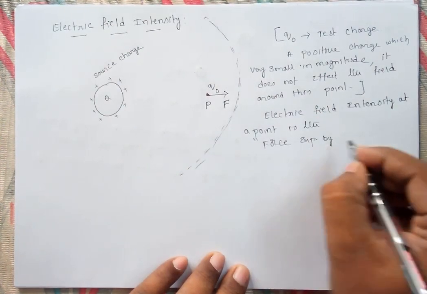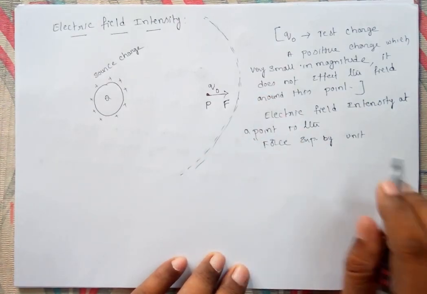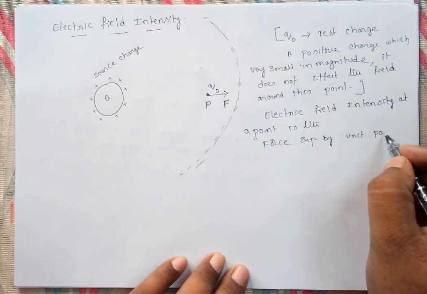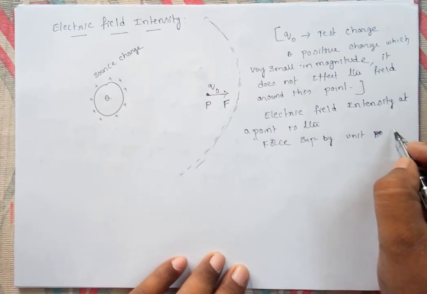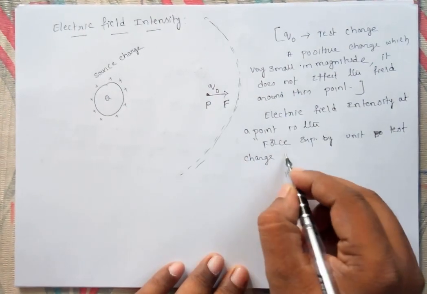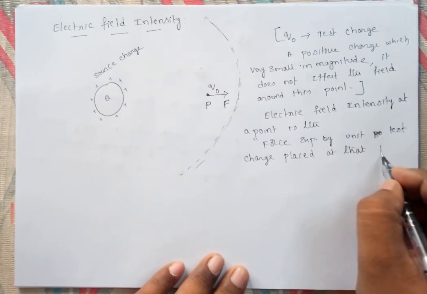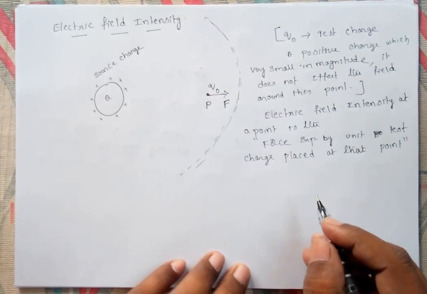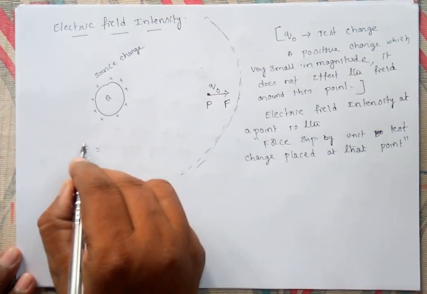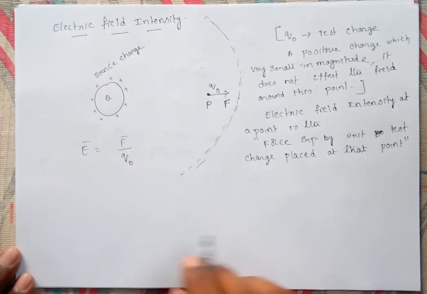Force experienced by unit, in the sense 1 coulomb test charge we are taking, unit test charge placed at that point. So we can write electric field intensity at a point P, E bar equal to force by charge Q naught.